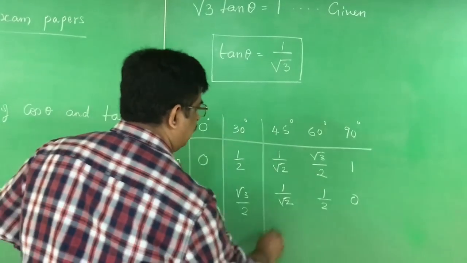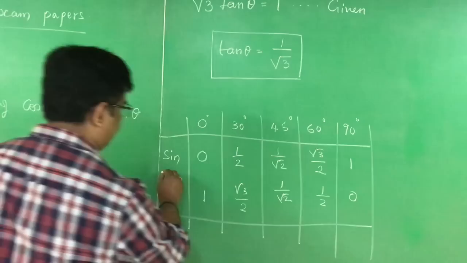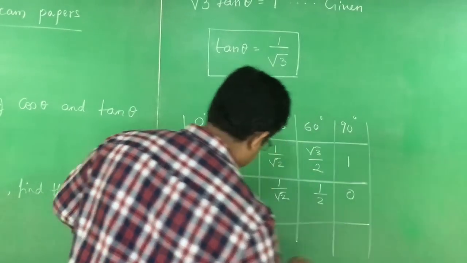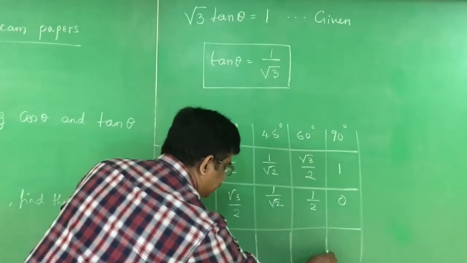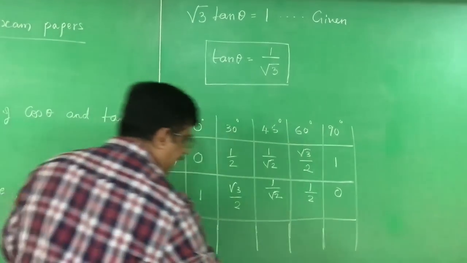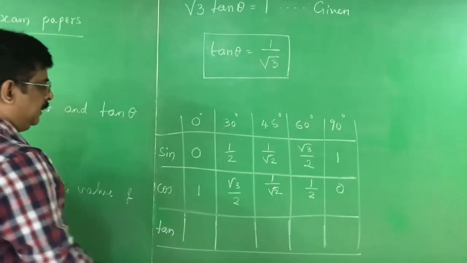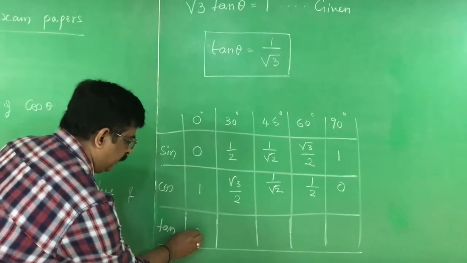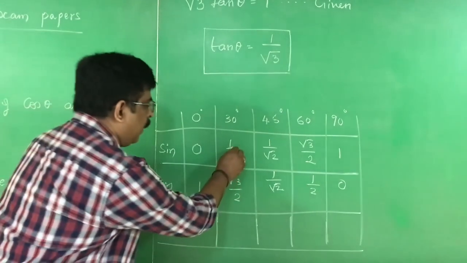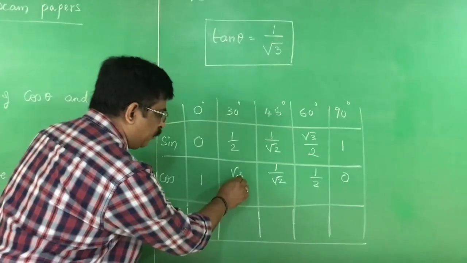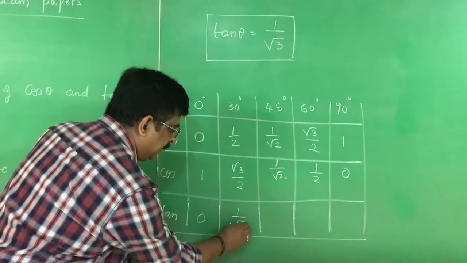See, I have already prepared the chart. It is so easy to write the chart. Once you write the sin and cos, you can write the tan also, because sin divided by cos is tan. The table is like this. Tan 0 is 0 by 1, 0. Then 1 by 2 divided by root 3 by 2. Root 2 cancels. It becomes 1 by root 3.